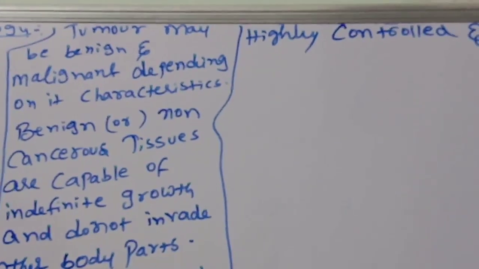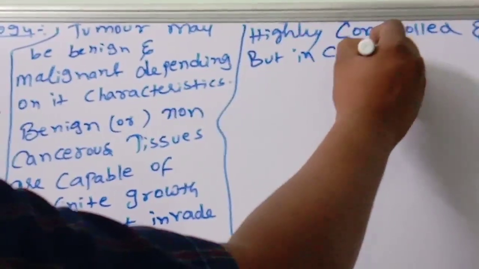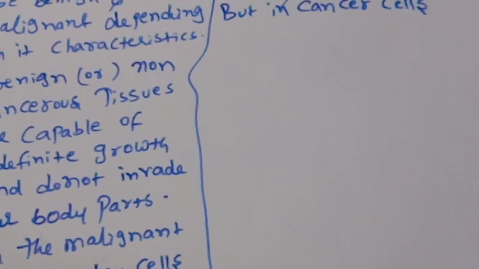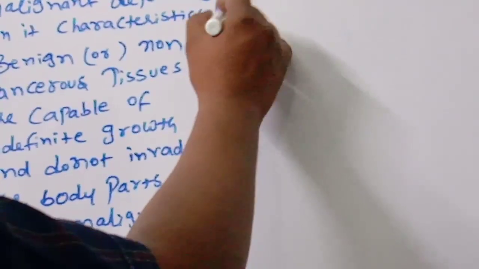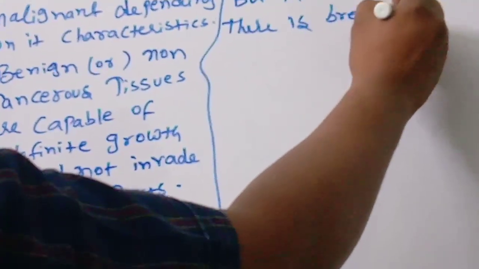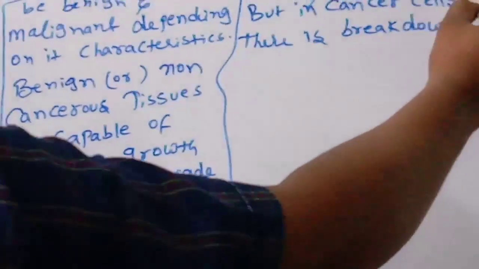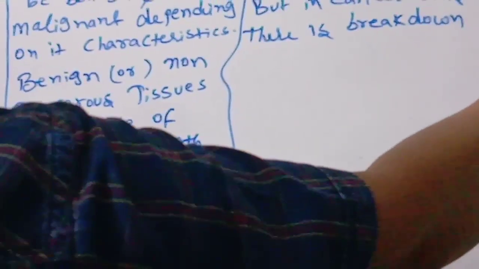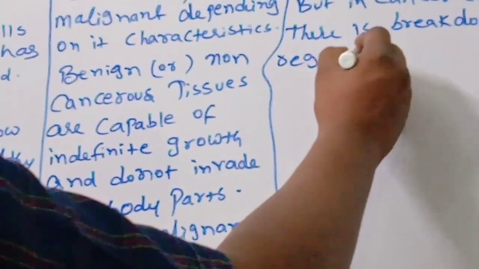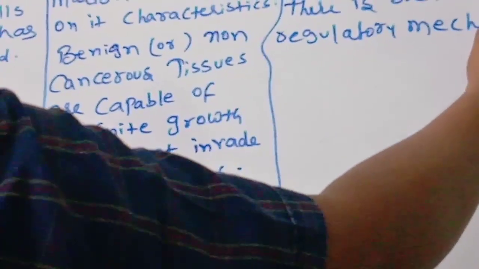But in cancer cells, there is a breakdown of this regulatory mechanism. So there is a problem with the regulatory mechanism.